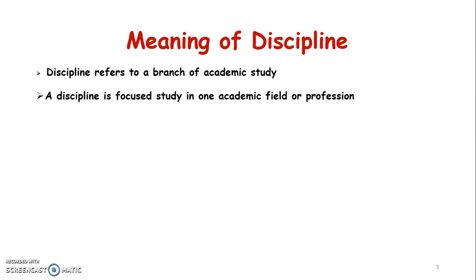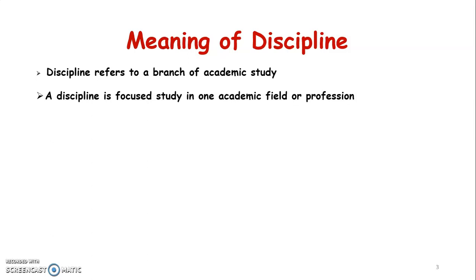So, what is academic field or profession? Academic field means, for example, psychology, sociology, mathematics, philosophy, etc. These are all examples of discipline. Discipline usually consists of the theoretical backgrounds, research and experiment. Each discipline has its own method of research and subject matter.